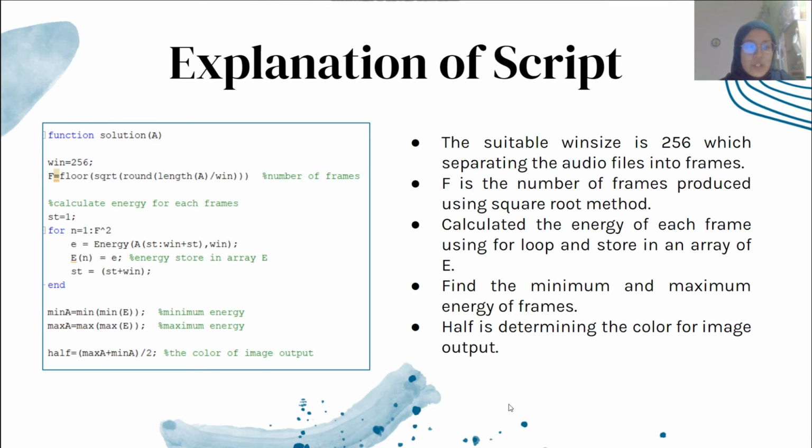Alright, for the explanation of my script, firstly, I'm using a window size of 256. It is a suitable window size for separating the audio files into frames. F is the number of frames produced using the square root method, and then I calculate the energy for each frame that I separated using a for loop, and store the energy in the array E right here. Then I find the maximum and minimum energy for the frames. I call it half for determining the color of the image output.